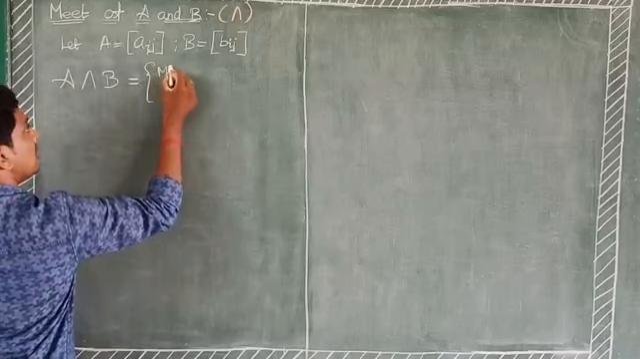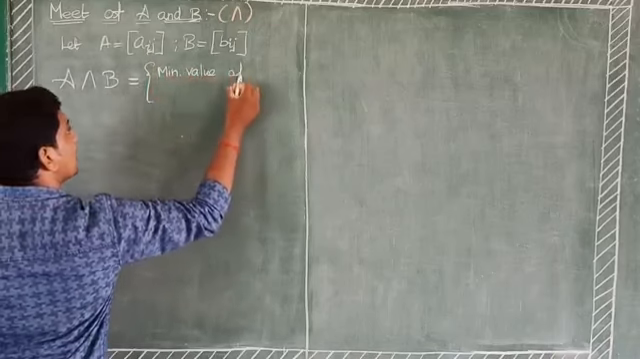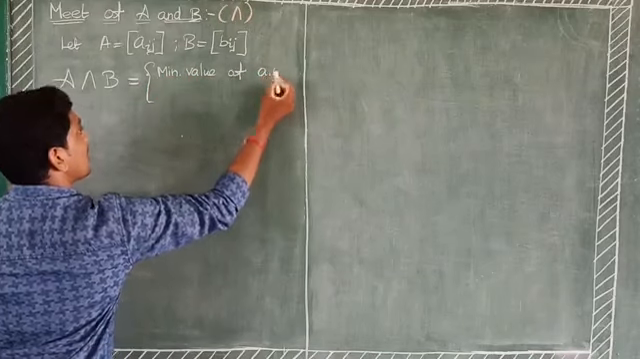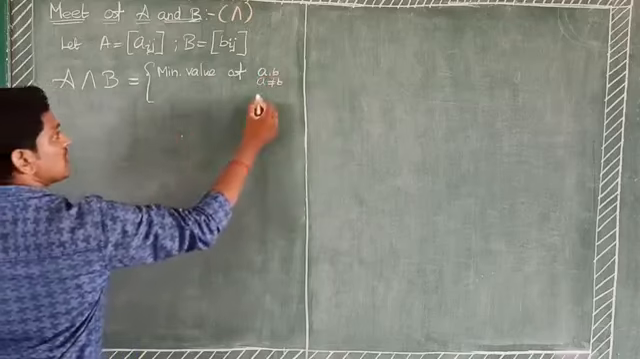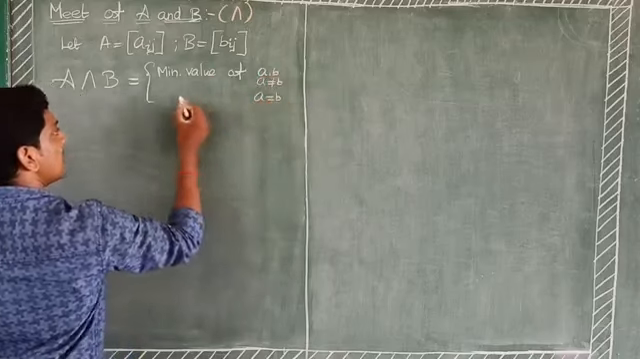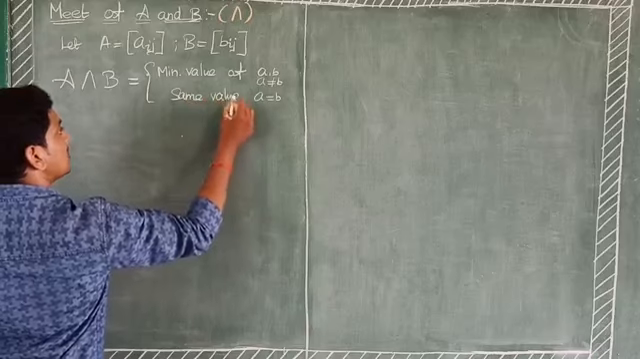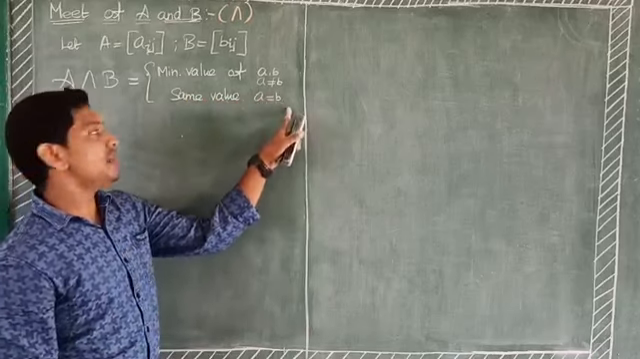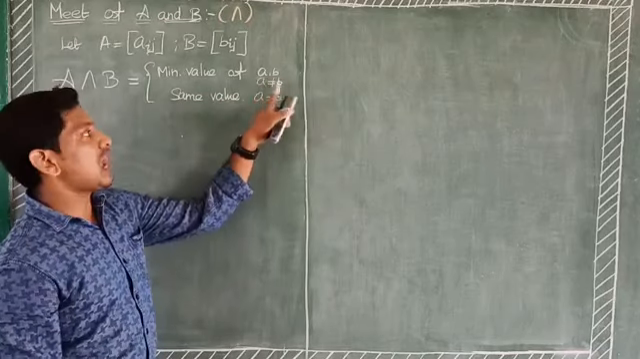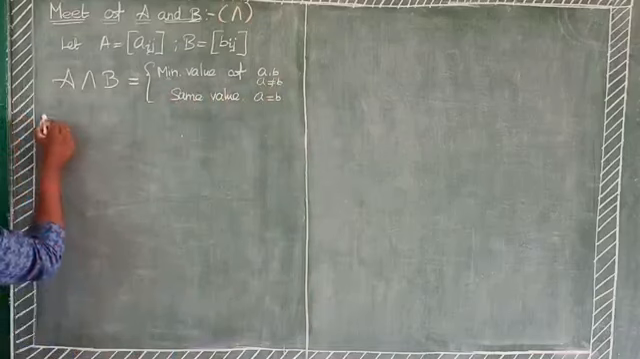The minimum value of A comma B, when A is not equal to B. Suppose A equal to B, it means both values are equal, so we take the same value. Suppose not equal, then we take the minimum value. Okay, now for example,